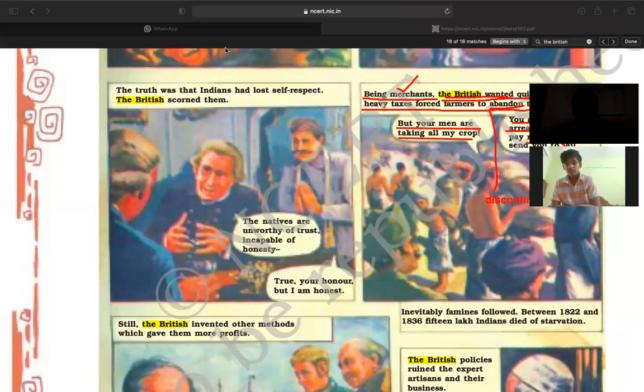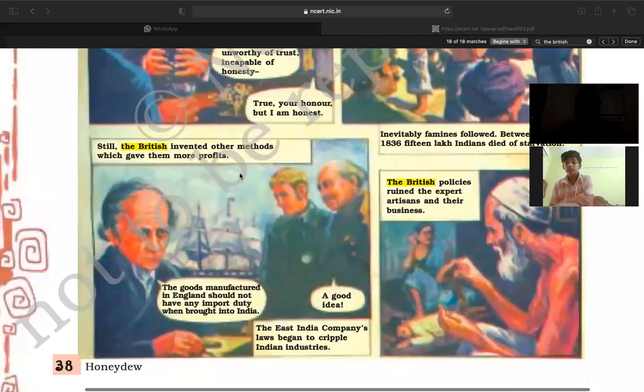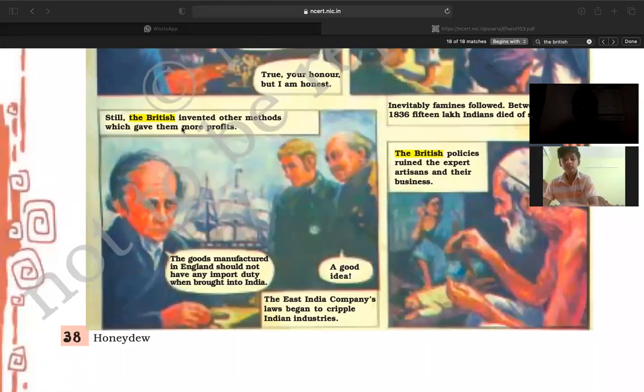Now let me take you to the next one. Still, the British invented other methods which gave them more profits. Even the Britishers followed different modes through which they could earn profit. Like, the goods manufactured in England should not have any import duty when brought into India, right? So the products which are produced in England.